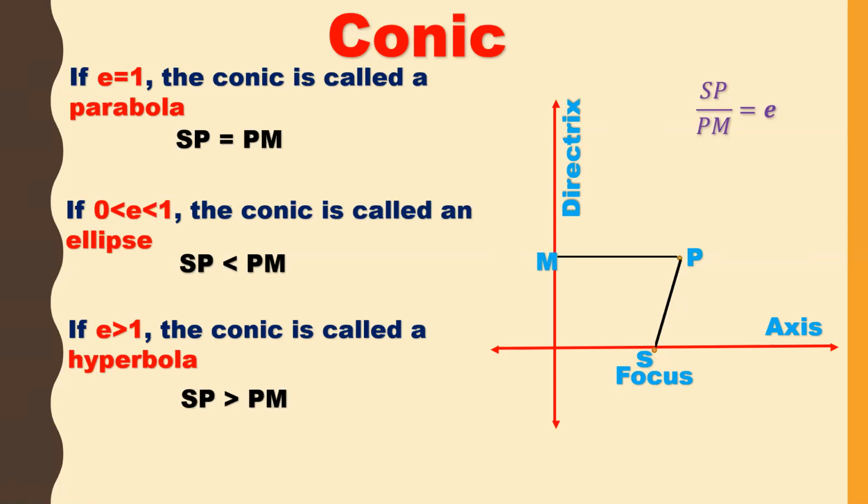So what is deciding the conic shape? The conic shape is decided by the eccentricity value. If the eccentricity is 1, it is a parabola. If the eccentricity lies between 0 and 1, it is an ellipse. If the eccentricity is greater than 1, then it is a hyperbola. These 3 conic sections we are going to learn: the 3rd chapter as parabola, the 4th chapter as ellipse, and the 5th chapter as hyperbola.